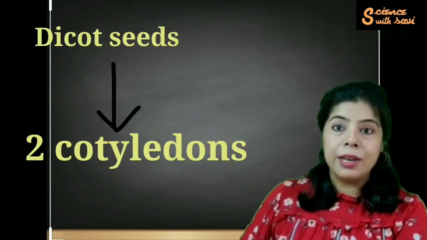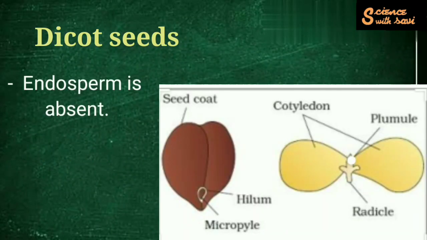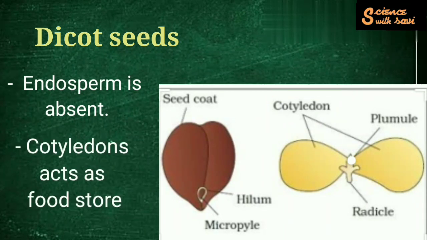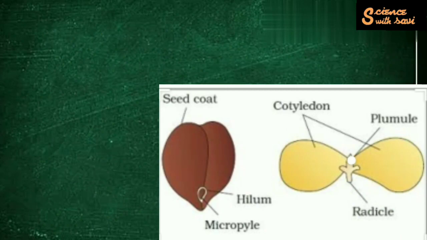Now let me come to the dicot seed. Since they have two cotyledons, here the endosperm is absent. Like if you observe a seed of a rajma or a chola or a chana, and if you soak it in the water and next day you open the seed coat, you find two halves. They open up like two halves. So these are the two cotyledons. And here, since the endosperm is not present, from where are the seeds getting the food or the energy? It is from the cotyledons. So all the kinds of legumes, pulses, they are the dicot seeds.